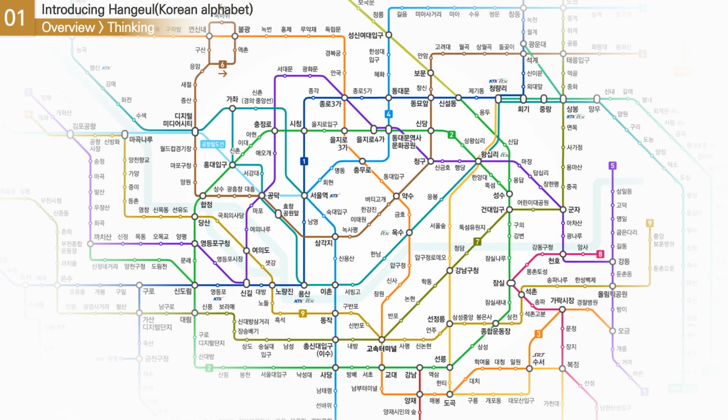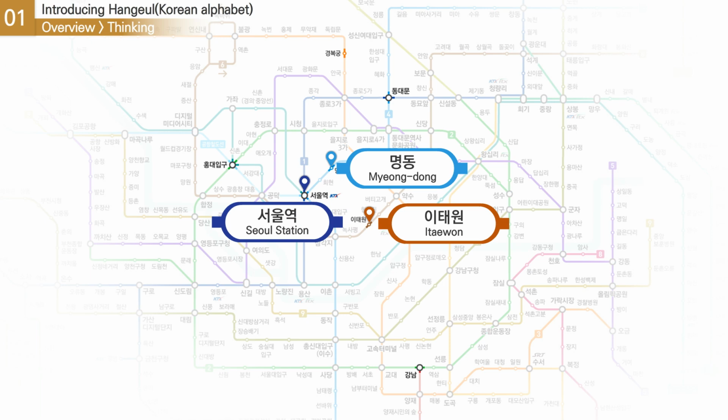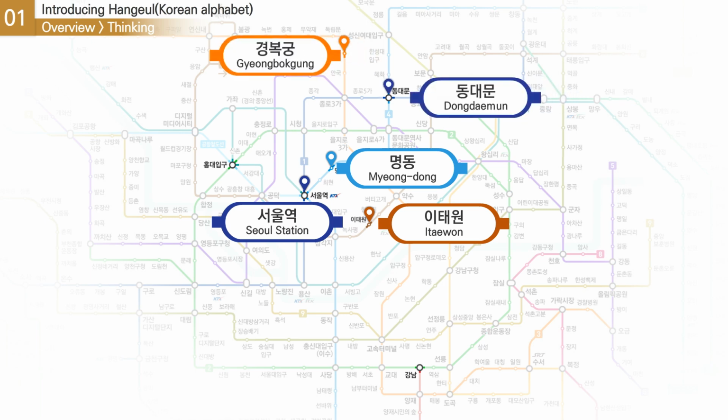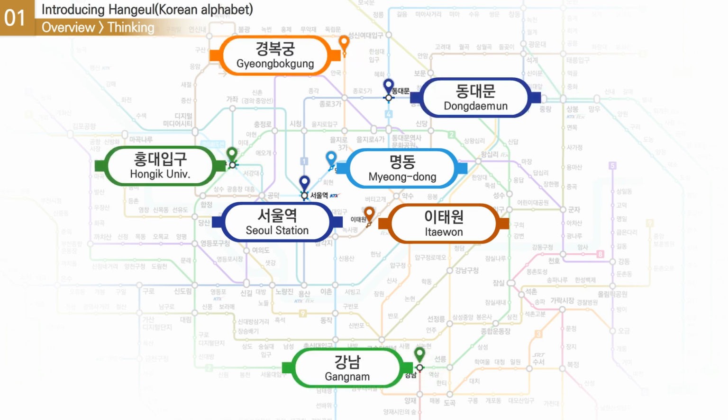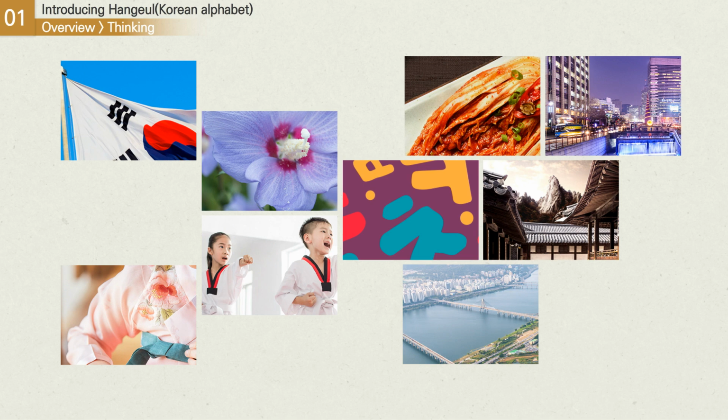This is the Seoul subway map. Here are some of the most crowded stations: Myeongdong, Itaewon, Seoul, Dongdaemun, Gyeongbokgung, Hongdae, and Gangnam. Have you ever been to or heard of any of these places? Next, in these photos, we will show you some things that represent Korea. I'll explain them one at a time.